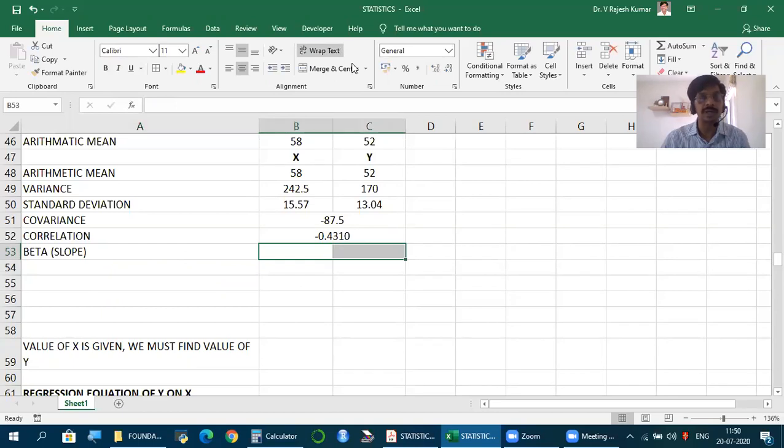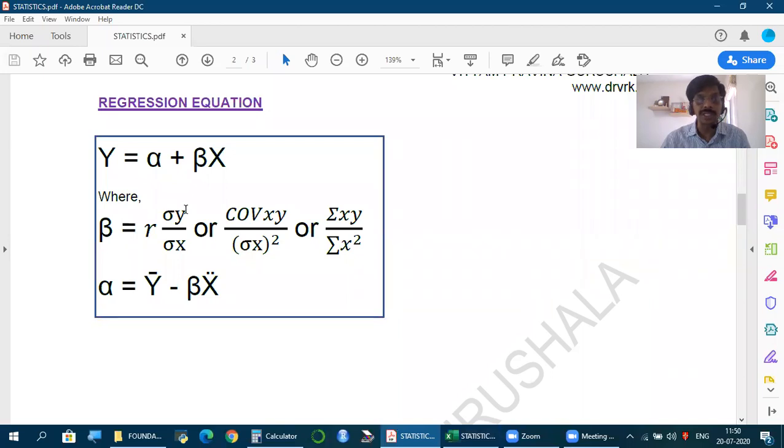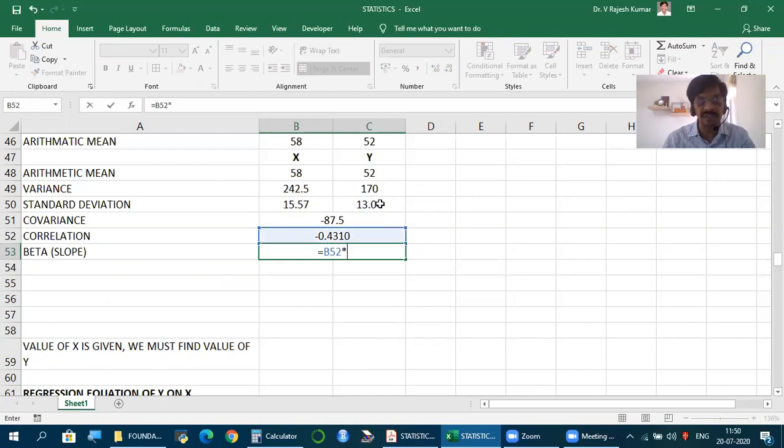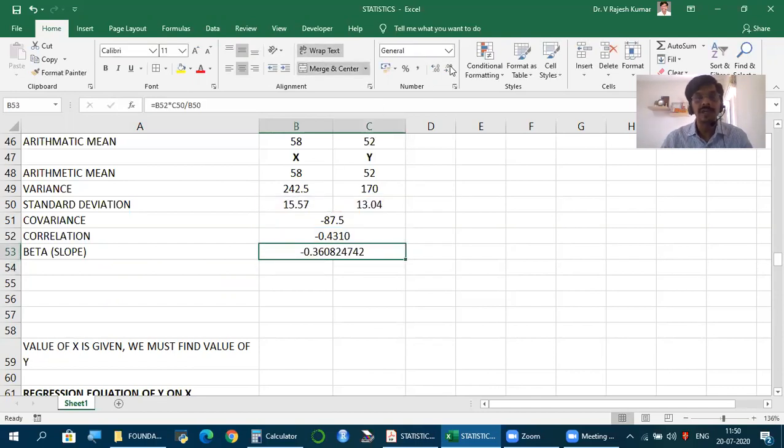So if you go by the formula, R correlation into standard deviation of y by standard deviation of x. Friends, this is the correlation into standard deviation of y by standard deviation of x. Now, this is beta, plus or minus, whatever it comes. Let's not worry for the time being. Just take the number. How to interpret it? In the relevant context in finance, we will see how to interpret this number beta. What does it tell us? We'll see that part later. But how to calculate, from a statistical perspective, we are understanding.